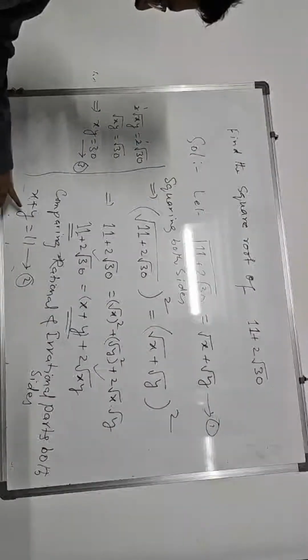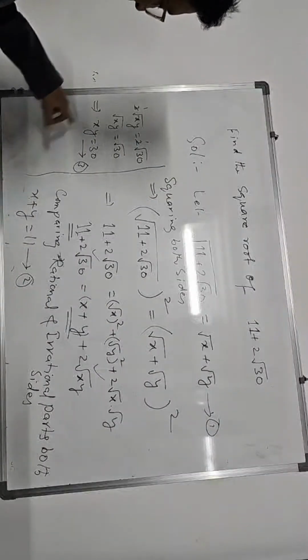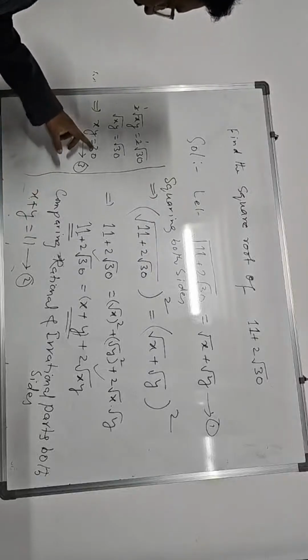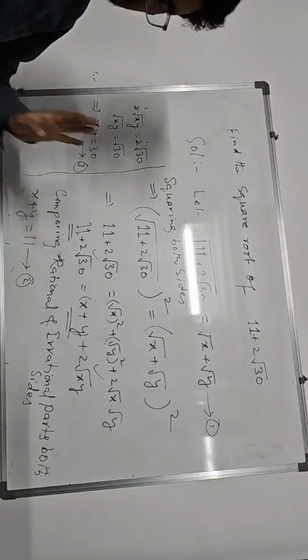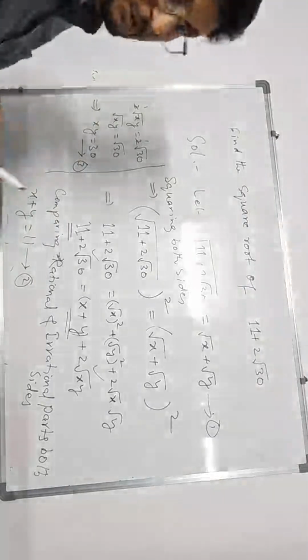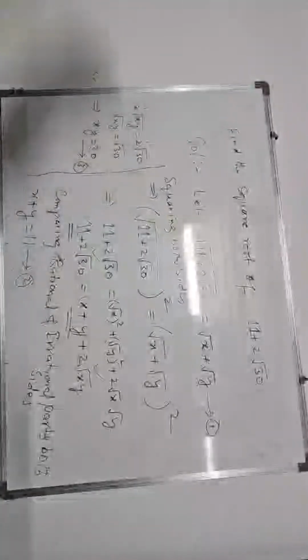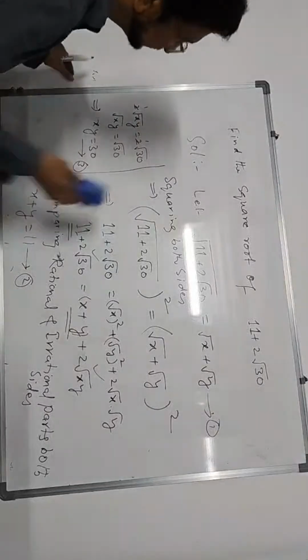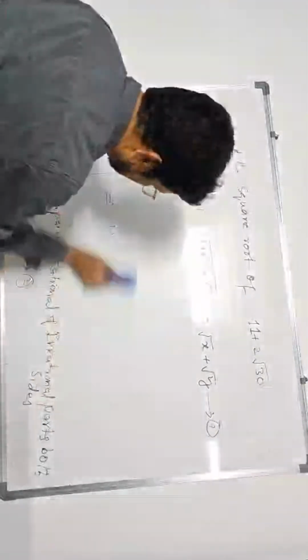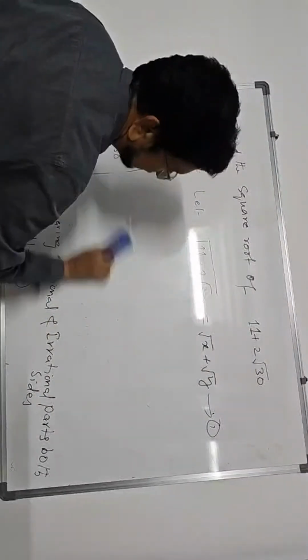Till then you have understood, okay? By guessing you can say x is 6, y is 5. 6 into 5 is 30, 6 plus 5 is 11. But actually you have to find out what x and y are. Shall we do it now? Mathematically you have to get the values, not by guessing.